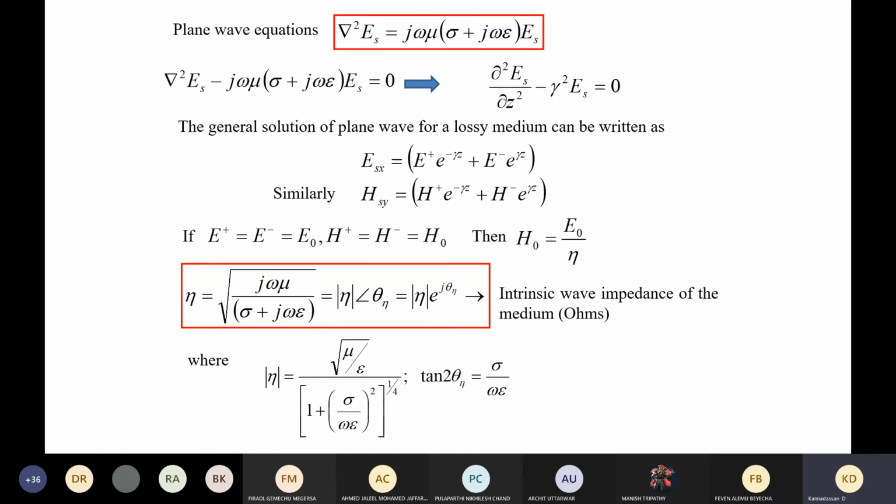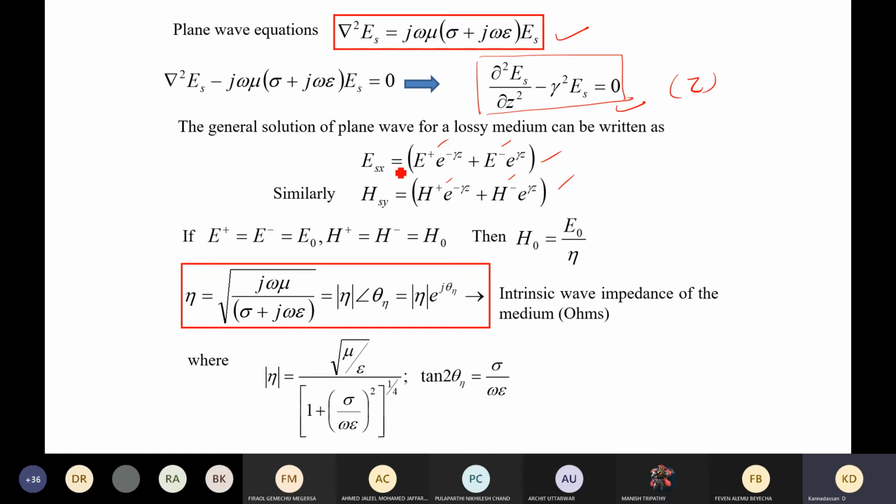And by this, the plane wave which is described in this way can be reduced to this when the wave is traveling along the z direction. So we have to solve this equation, and you will get two solutions. One is along the positive side and one along the negative side. Similarly, for the magnetic field also, you have a positive side and a negative side. And you get this expression.